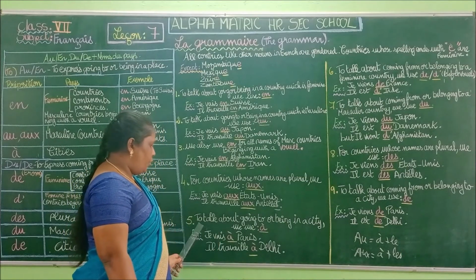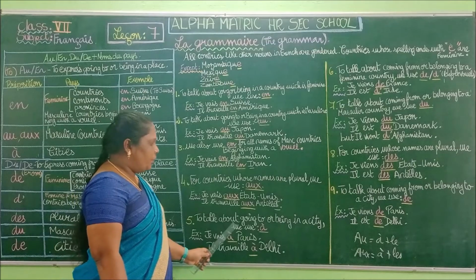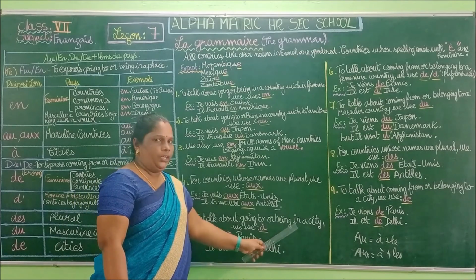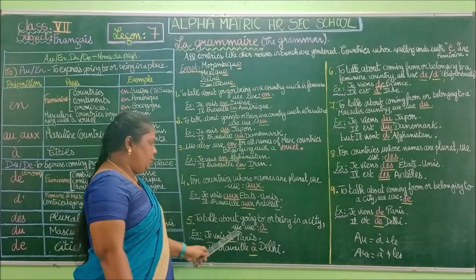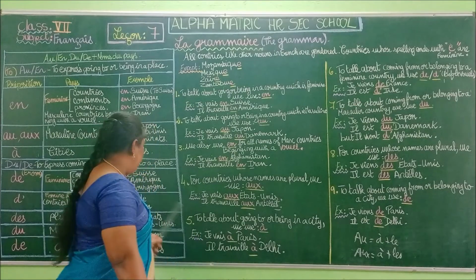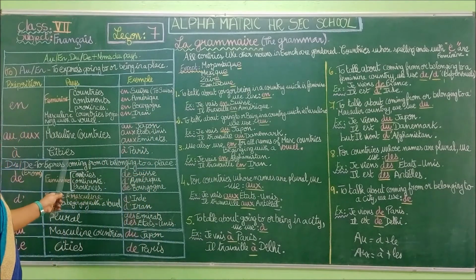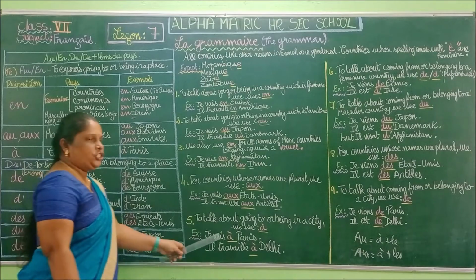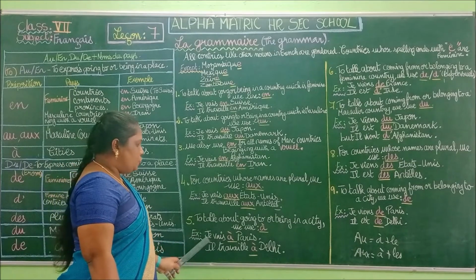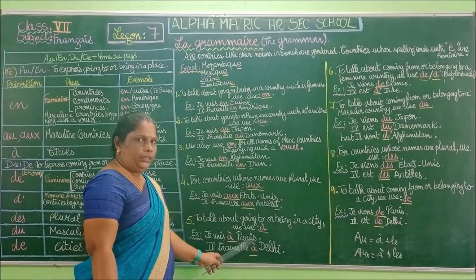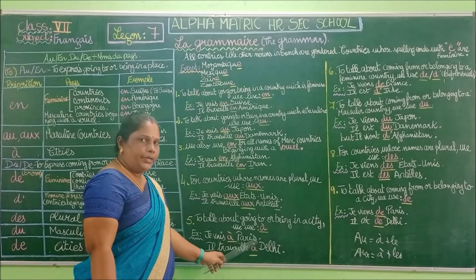Okay, so fifth point, to talk about going to or being in a city. Okay, we use à. So we saw here, to talk about cities, we use the preposition à. Je vais à Paris. I am going to Paris.